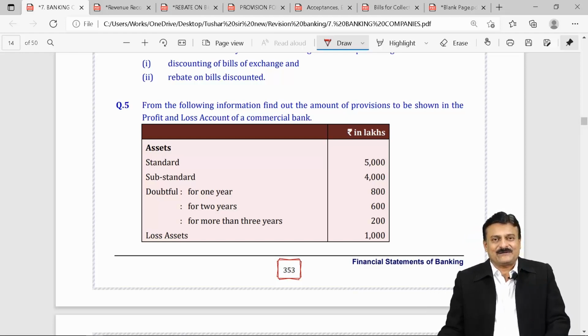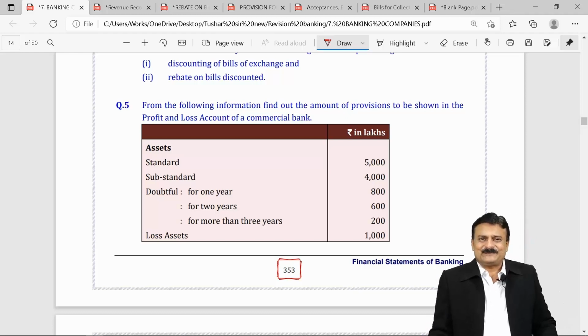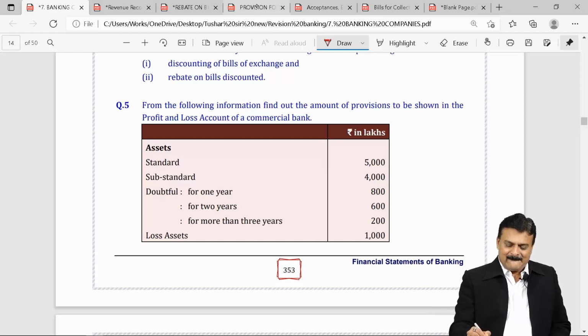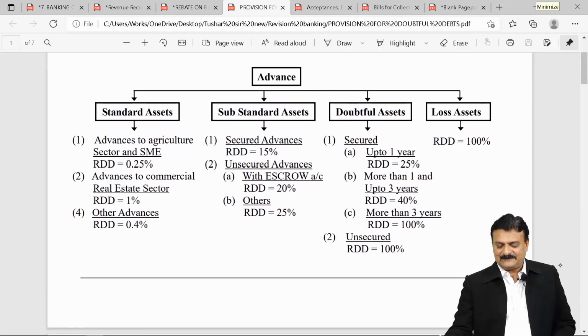The most reliable source is the RTP issued by the Institute of Chartered Accountants of India for your attempt. Just refer to the RTP. If there is any change, it will be mentioned there. Immediately apply that in your sum. So, for RDD, provision for loss, this is your table.